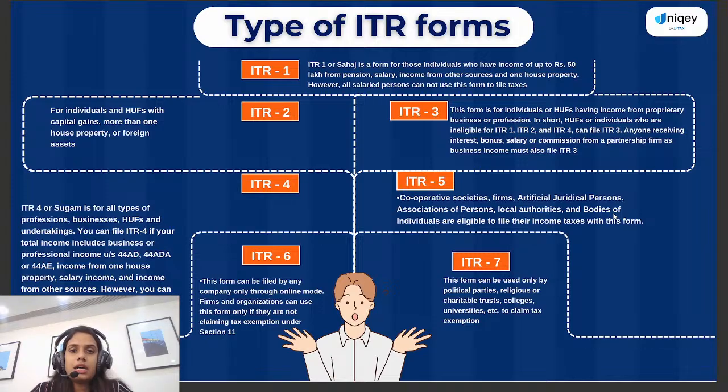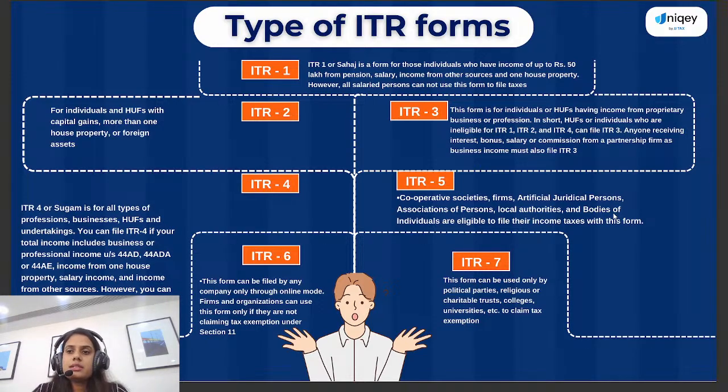ITR 1 is for individuals who have income up to 50 lakh rupees from pension, salary income and other sources of income. But the most important point here is that the person should have only one house property, only then can we file ITR 1. So salaried persons cannot use this form for their income tax return filing if their income is more than 50 lakh rupees or if they are holding more than one house property in India.